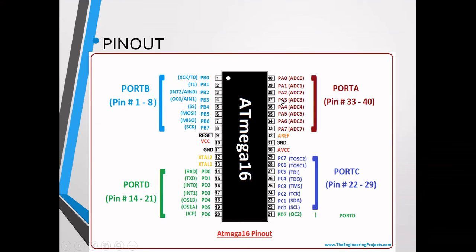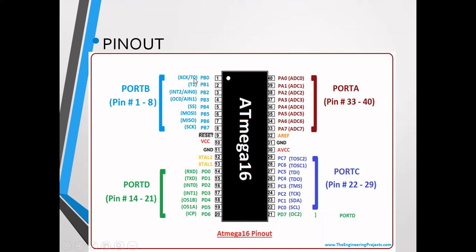The pins of port A have a secondary function of ADC, which converts analog to digital and is used for taking analog inputs. Coming to port B, its pins also have several multiple functions. PB0 acts as a timer.